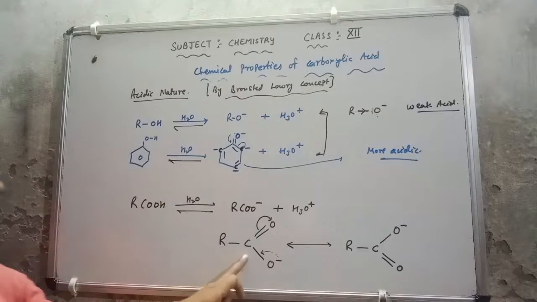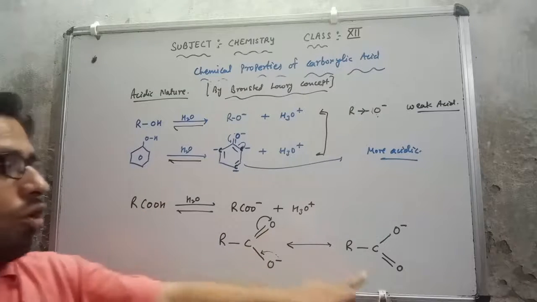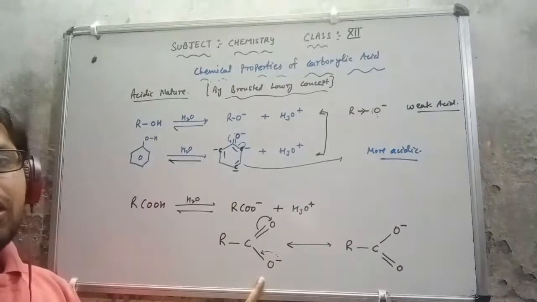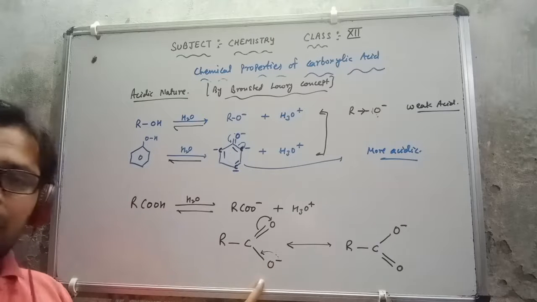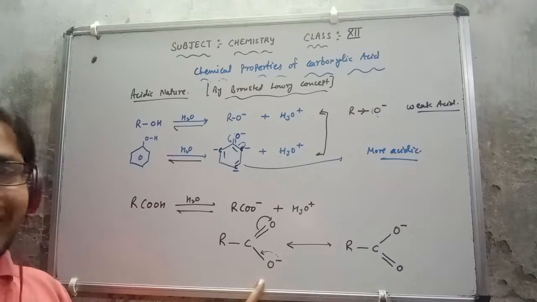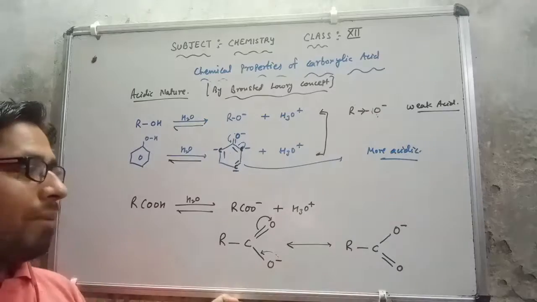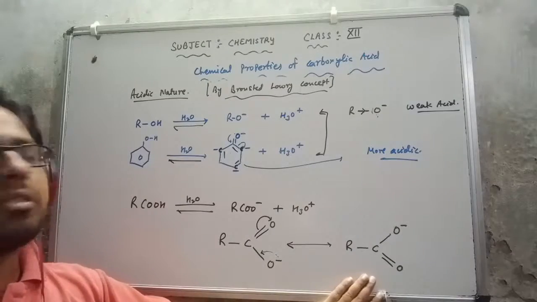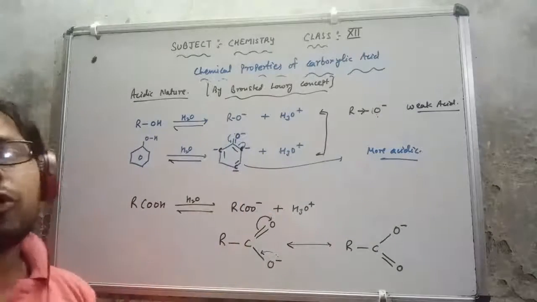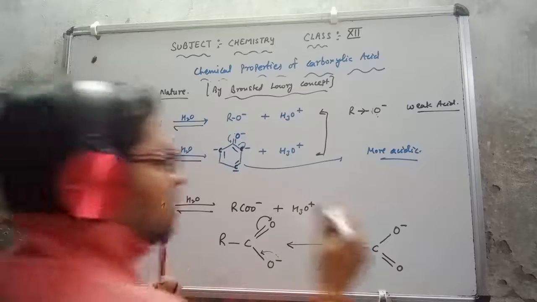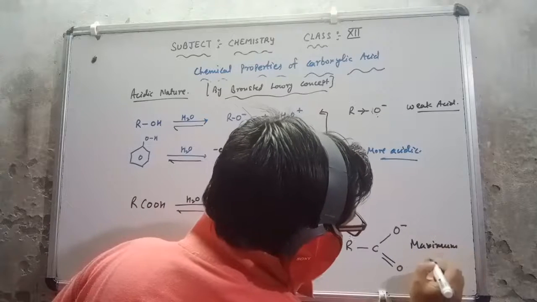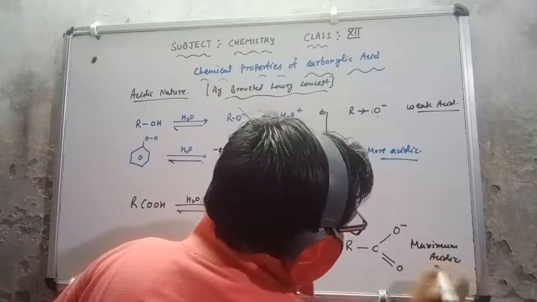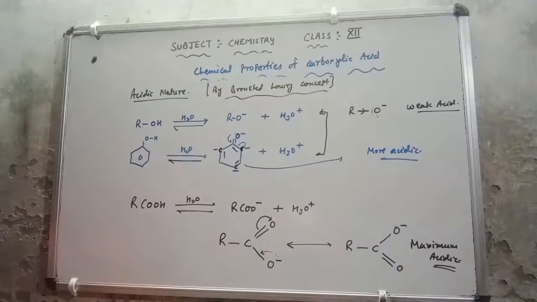Whereas here the negative charge comes on oxygen, which is already more electronegative, so it will easily handle these electrons, and simply it will be more stable in comparison to phenol. So this is the maximum acidic, due to the resonating structure.